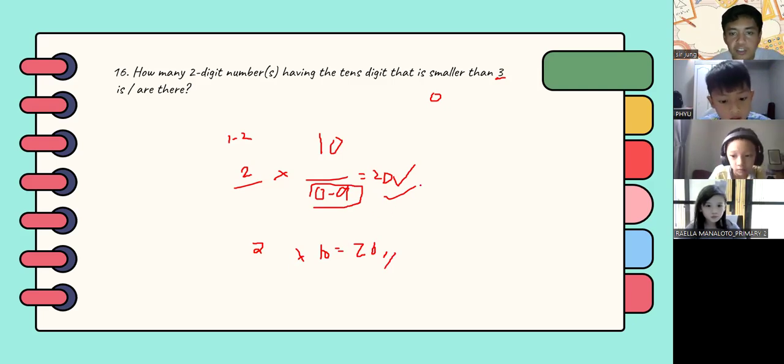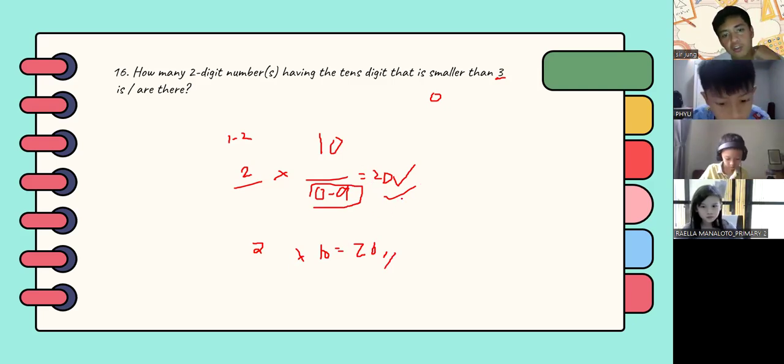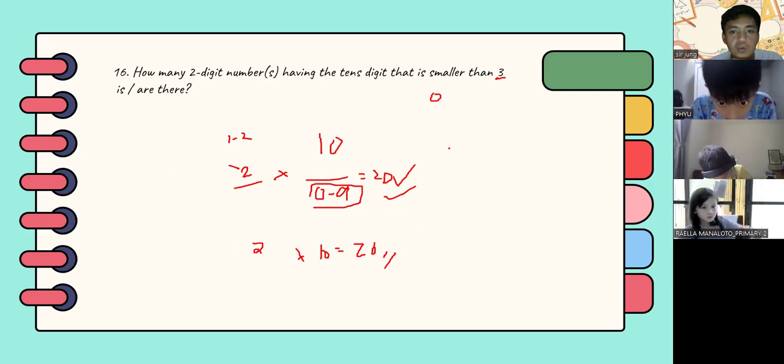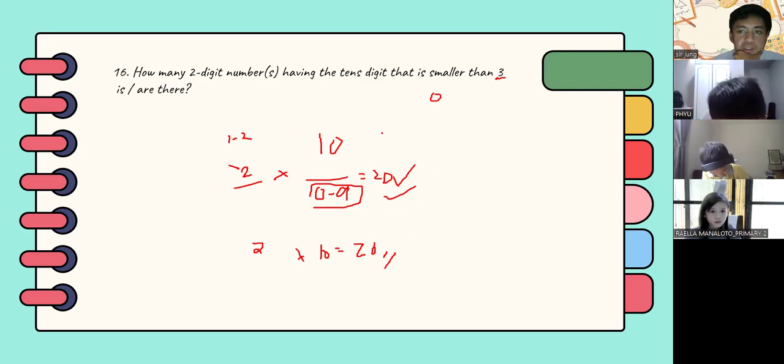So actually both are correct. You still arrive at the same answer, which is 20. So again, listing and then this one and then this one. So you have this answer as 20. Any more questions?